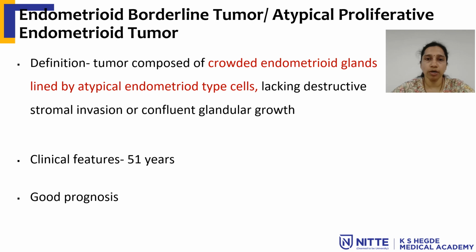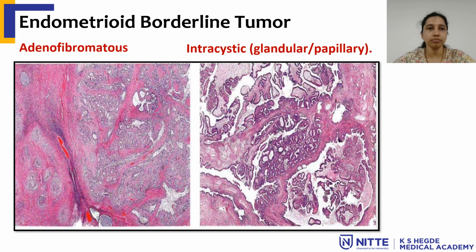Coming to endometrioid borderline tumor, these tumors are composed of crowded endometrioid type of glands which are lined by atypical endometrial type of cells. But there is no destructive stromal invasion or confluent glandular growth, which differentiates these tumors from endometrial carcinoma. Usually it is seen around 50 years age group and it has a good prognosis.